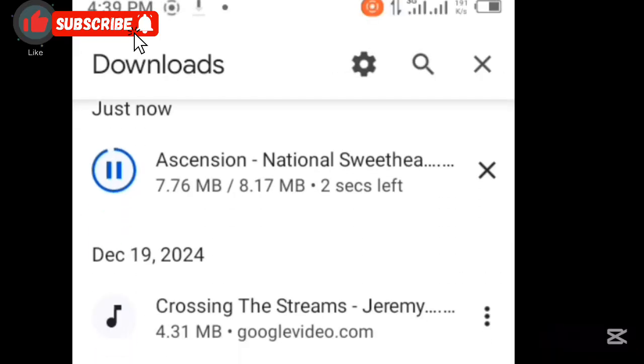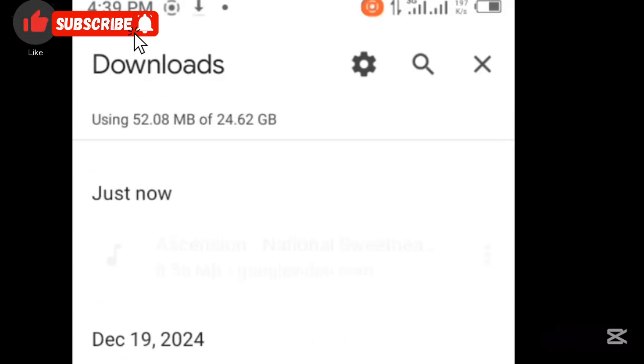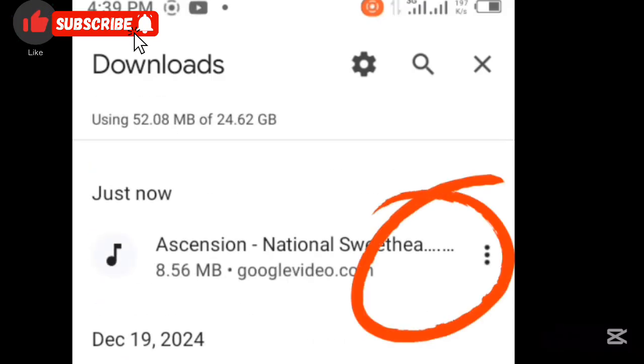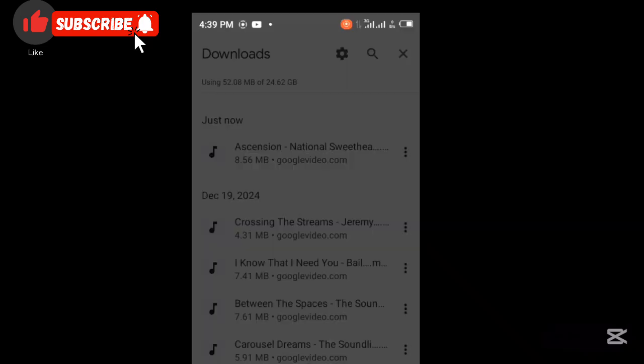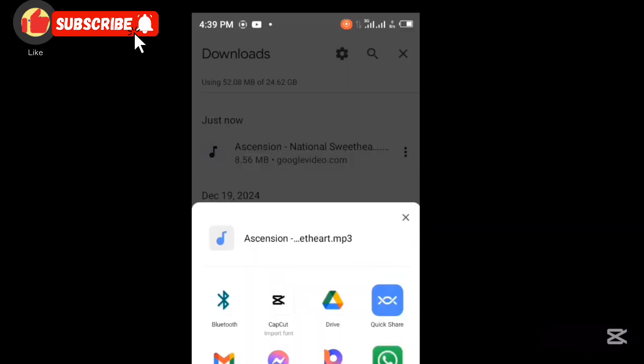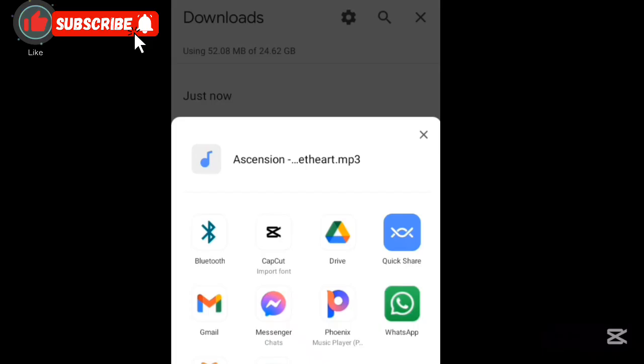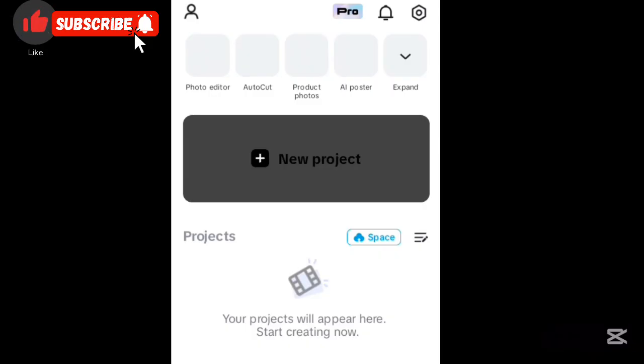So just hold on for a minute while it loads. So now it's done. I'm going to click on this three-dot button here at the right side. Then it's going to show me share, rename, and delete. I'm going to click on share. It's loading. So you can share it to any device you want. You can see Bluetooth, CapCut, Drive, Quick Share, GB Messenger, and WhatsApp. I want to share it to CapCut, so I'm going to click on CapCut. It's taking me to the CapCut environment.